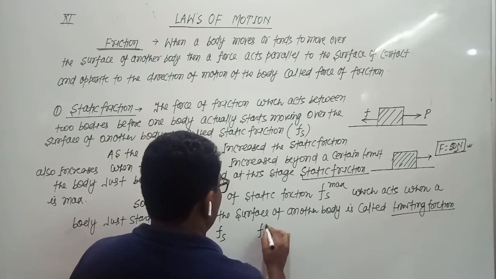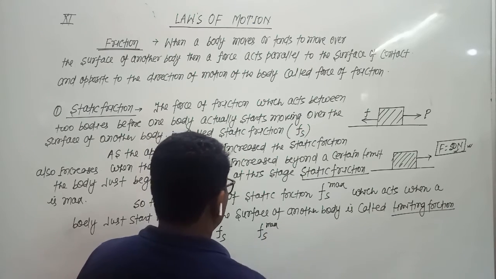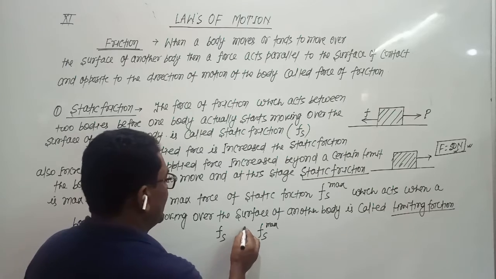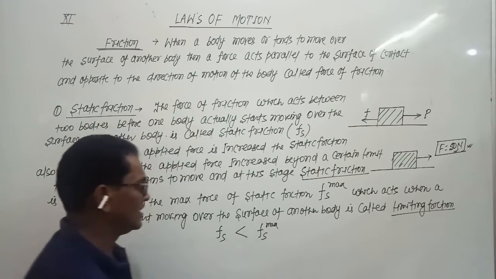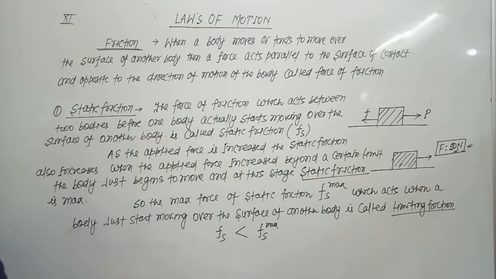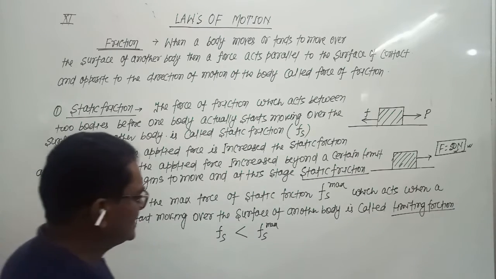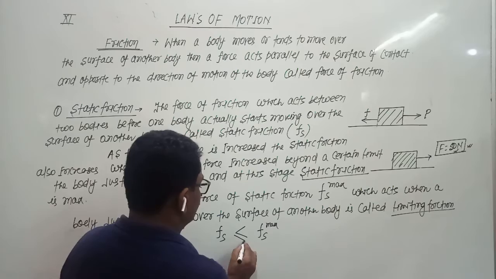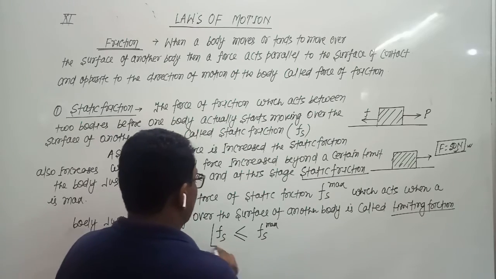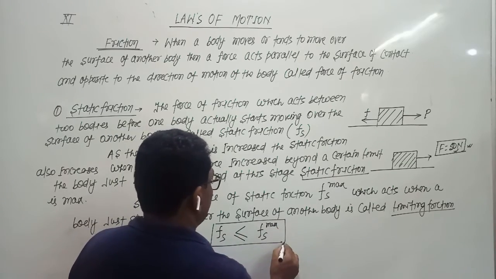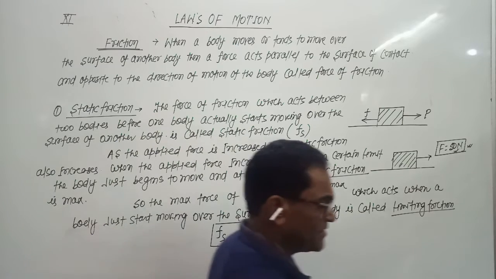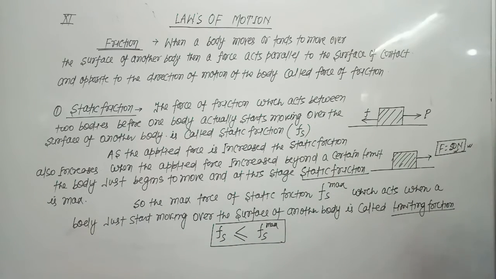So Fs is always less than Fs maximum. Means a static friction is always less than the limiting friction. Fs is less than or equal to Fs maximum. Static friction is always less than or equal to limiting friction. So this is the concept about static friction and limiting friction.